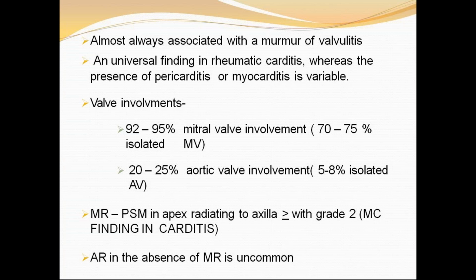In aortic insufficiency or aortic regurgitation, it is characterized by a high-pitched decrescendo diastolic murmur at the left sternal border. We already discussed carditis occurs in approximately 50 to 60% of cases of acute rheumatic fever. And recurrent attacks of acute rheumatic fever in patients who had carditis with their initial attack are associated with higher rates of carditis, with increasing severity in further recurrent attacks.